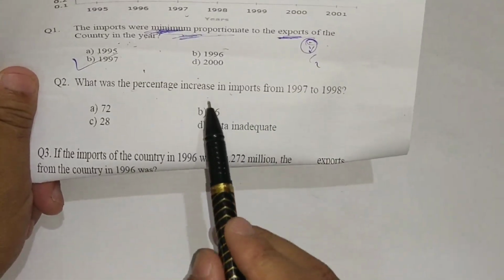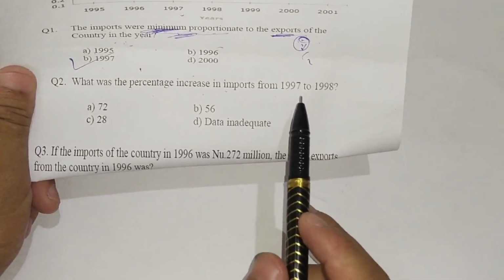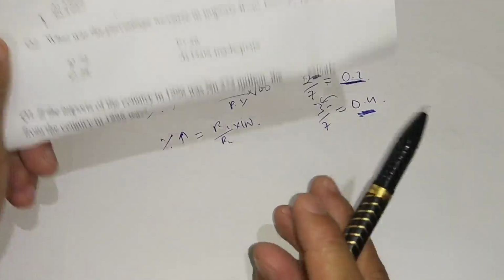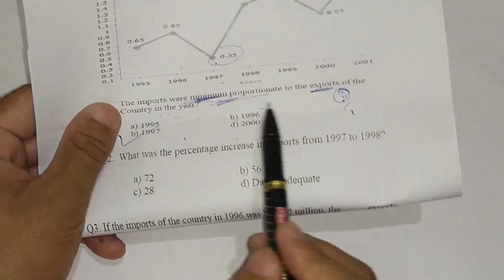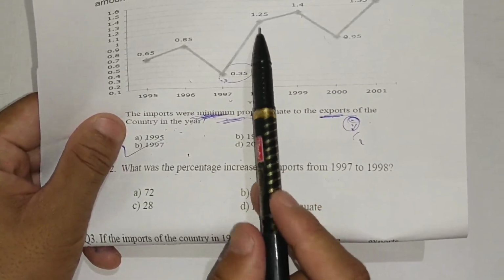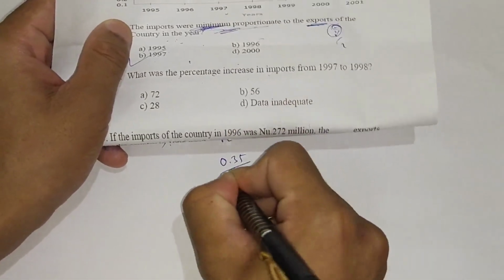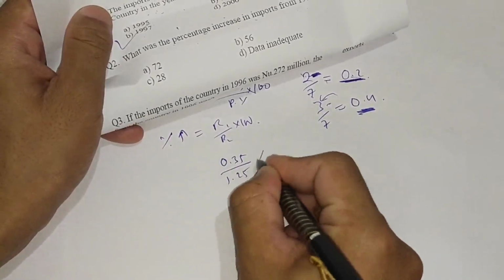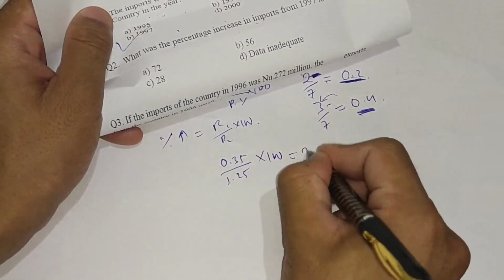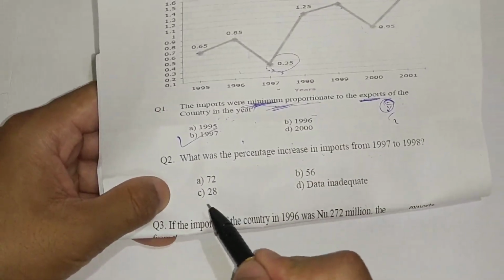What was the percentage increase in imports from 1997 to 1998? The ratios go from 0.35 to 1.25, so ratio 1 is 0.35 over 1.25, multiplied by 100. So we will get 28%, and in the options you will have 28, so this is your answer.